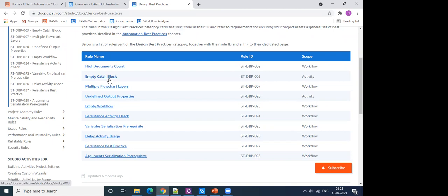This is also, again, a very important rule. With try catch, whenever an exception is thrown, we catch it, we log it, or we take the action required, and then we proceed. But if we have an empty catch block, we are catching the exception and just suppressing it. We are not making any logs there, not making any entry of what was caught, what the exception was. So this is also another case which in a way can lead us to security threats. So there should not be an empty catch block.